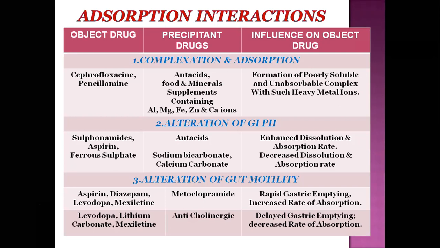For example, ciprofloxacin and penicillin are the object drugs.